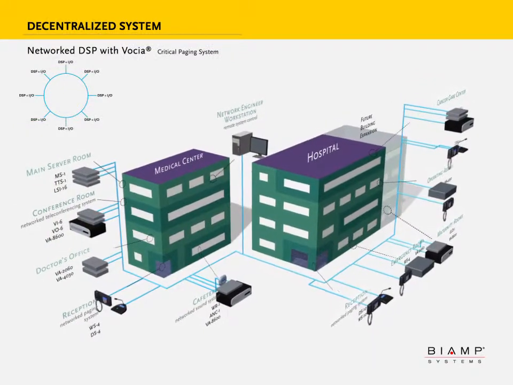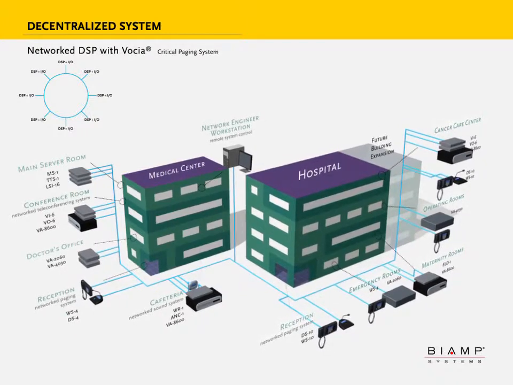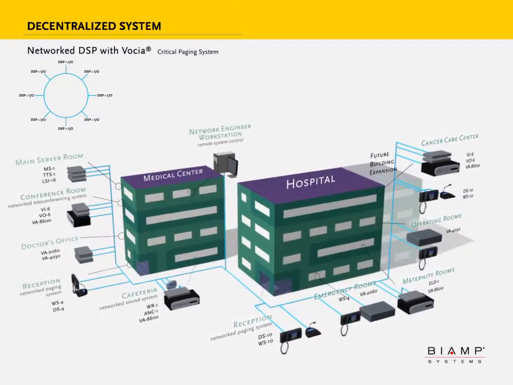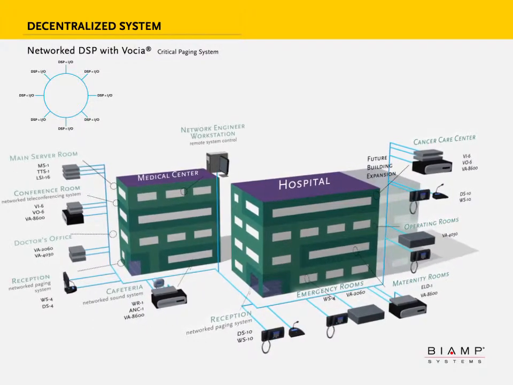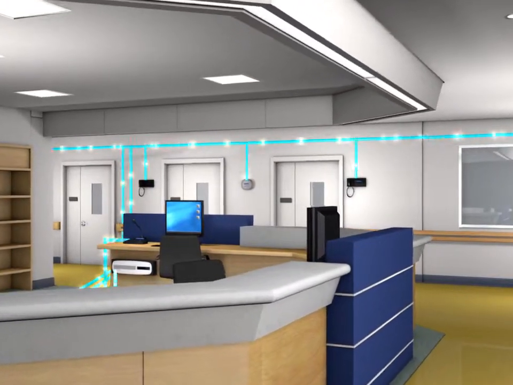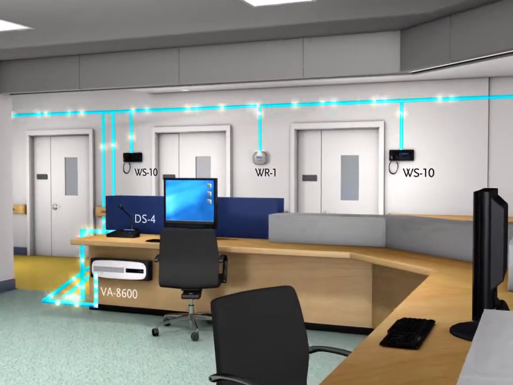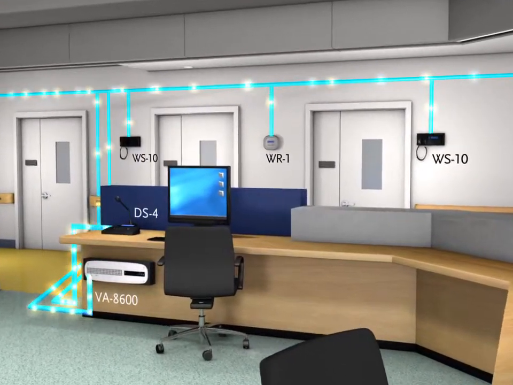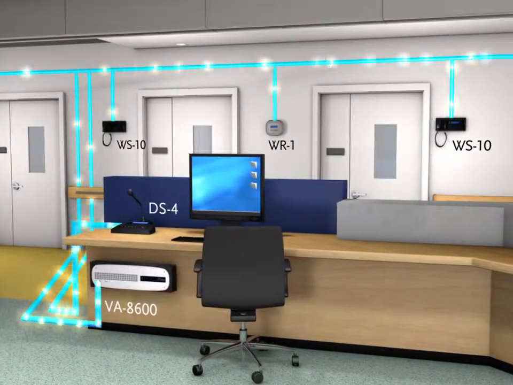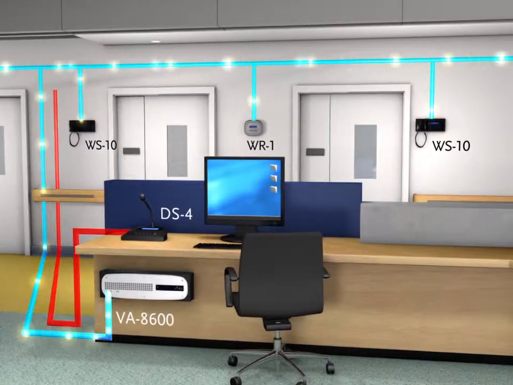A decentralized configuration, like Biamp's Vocia family, puts DSP at all of the endpoints. The system distributes the demand for DSP across the network, sharing resources between devices as required. This configuration is an excellent choice for both critical paging systems and life safety paging systems, each of which have rigorous requirements for system availability and operation in times of emergency. If any device fails or becomes disconnected from the system, the remainder of the system continues to function properly.